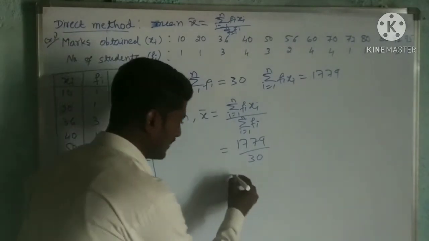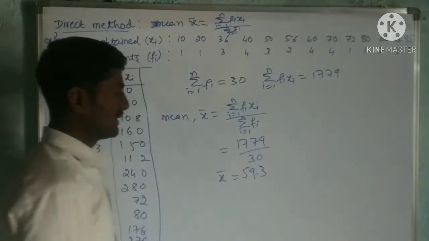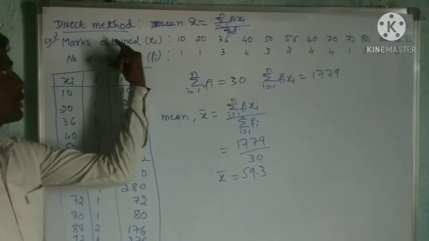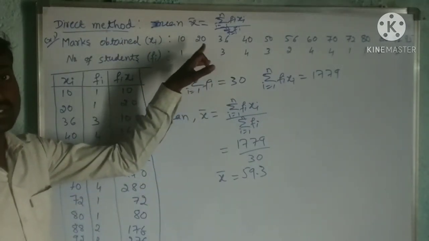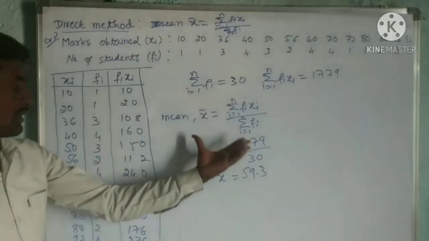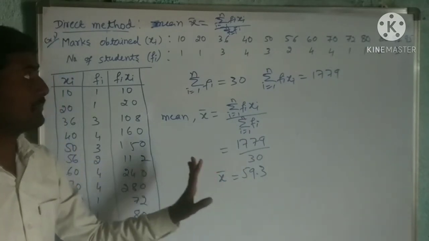So this is 59.3. It is the mean of the grouped data, where they have given a discrete frequency table, a discrete frequency distribution. By applying the direct method, I got the mean as 59.3. This is example number 1.